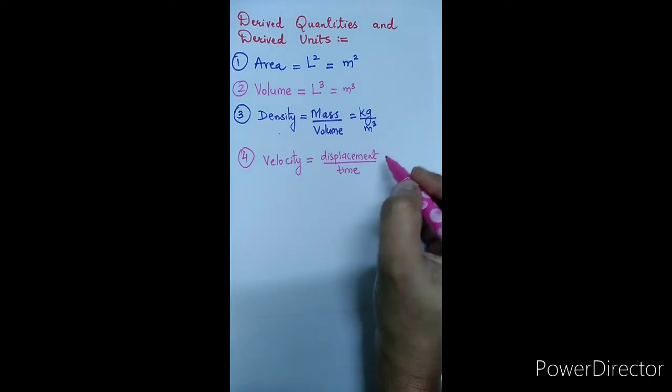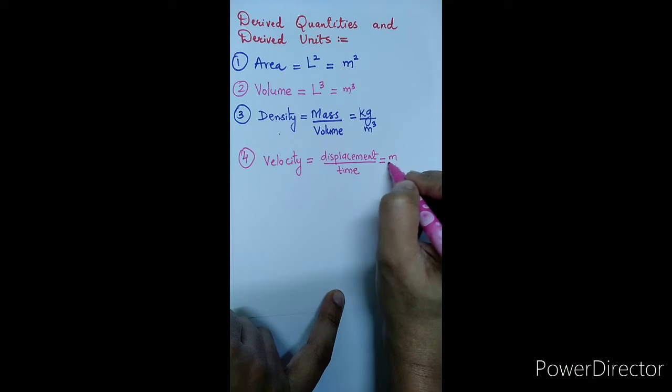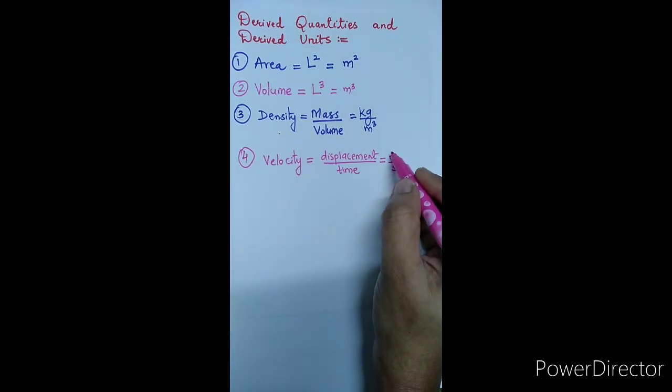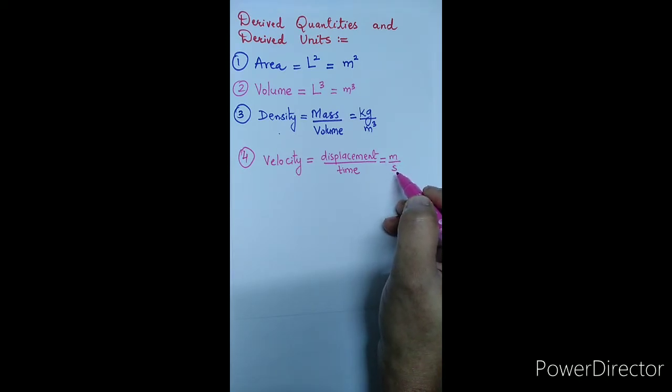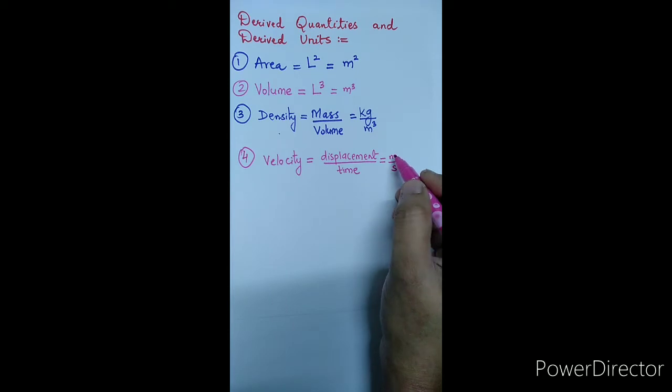Then next, let's talk about its unit. The displacement is measured in meter and time is measured in second. So meter is a fundamental unit and second is also a fundamental unit. That means the unit of velocity, which is meter per second, depends on two fundamental units.